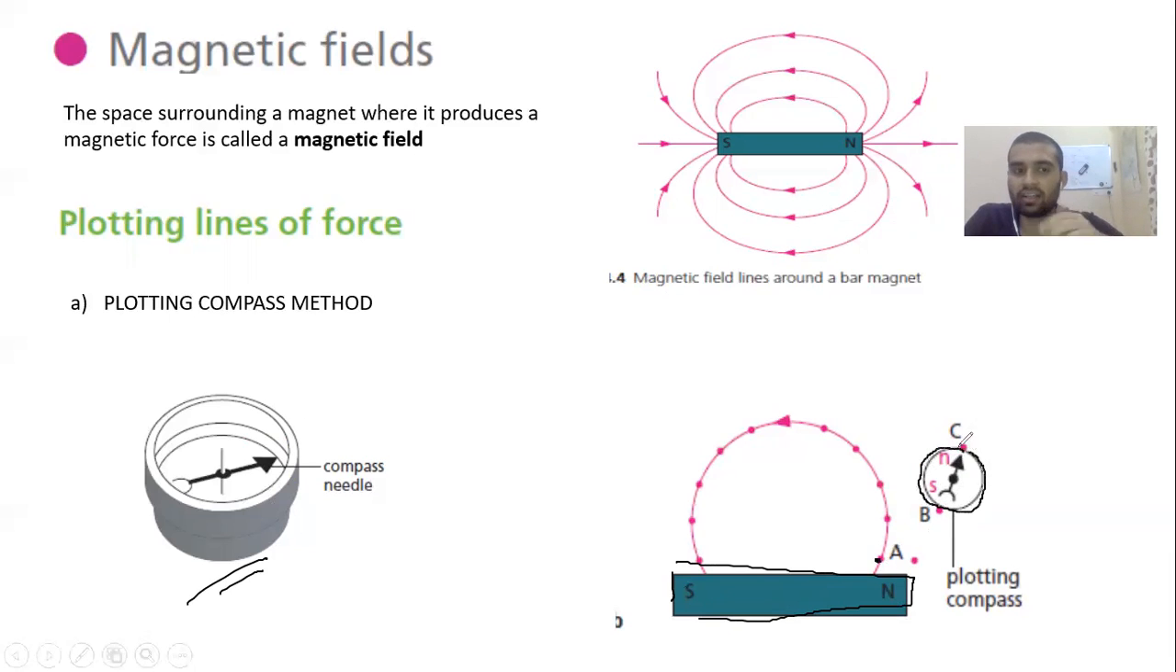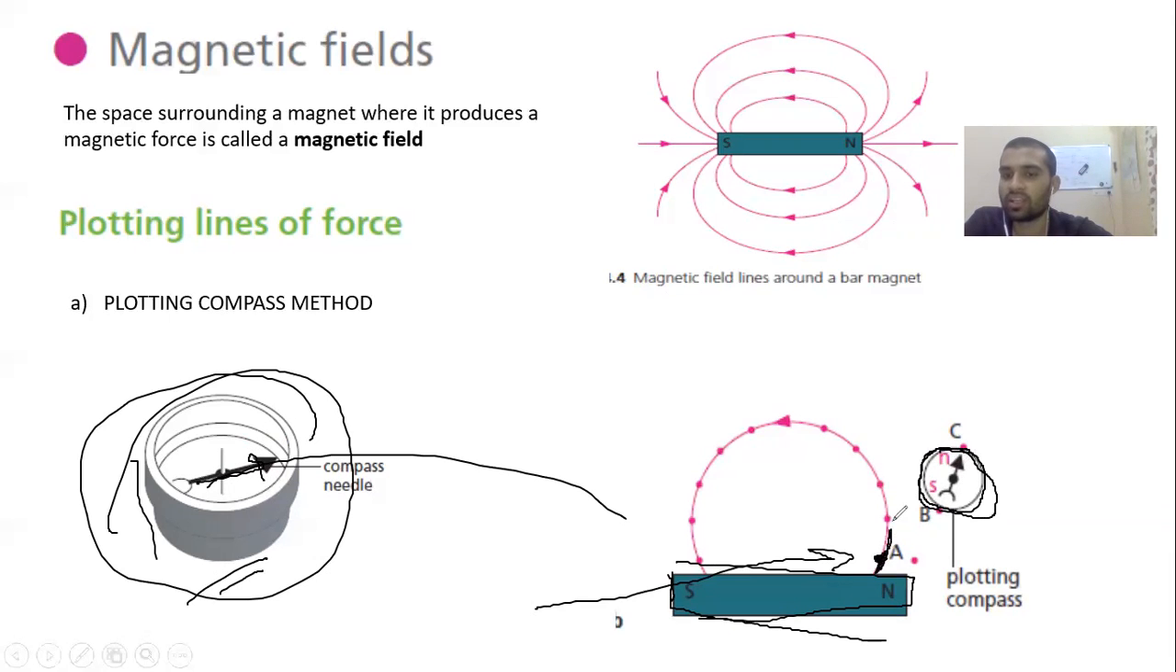Then again at this point you kept the needle, and you kept joining how the deflection was on the compass needle. Whichever direction the compass needle was showing, you kept on joining it. And you got this circular field line. You started from here, every point you just kept on doing, and it became an entire circle at the end of the south pole.